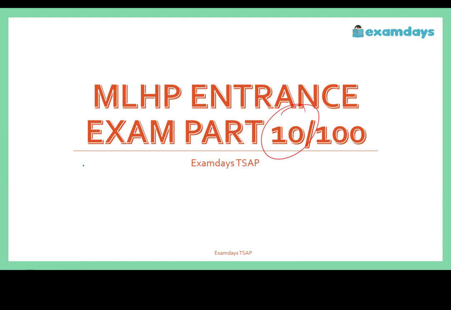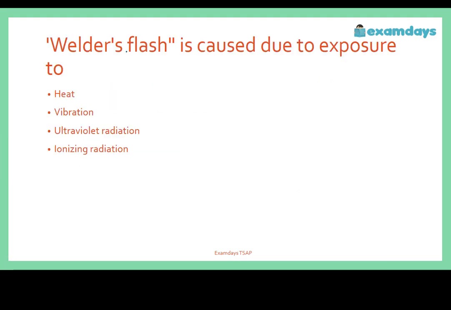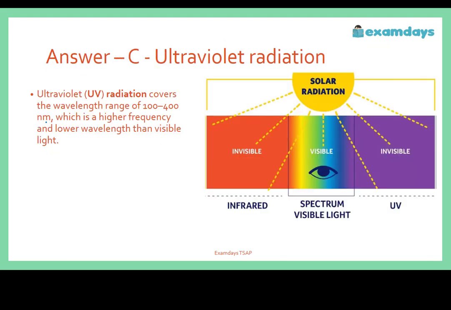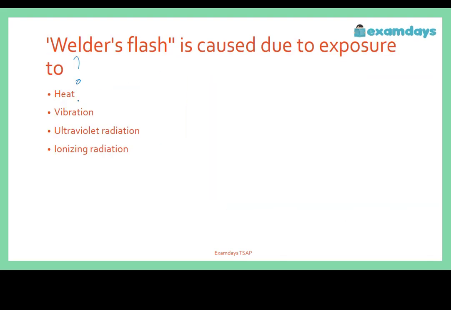The first question today is: welder flash is caused due to exposure to what? A. Heat, B. Vibration, C. Ultraviolet radiation, D. Ionizing radiations. Welder flash is nothing but ultraviolet radiation. So option C is the correct answer.